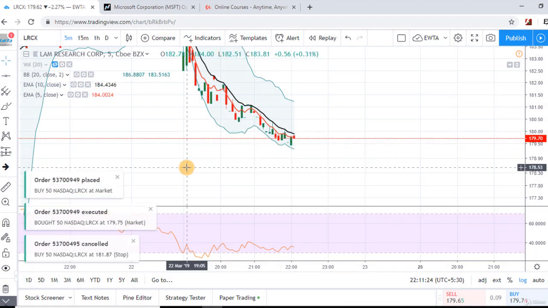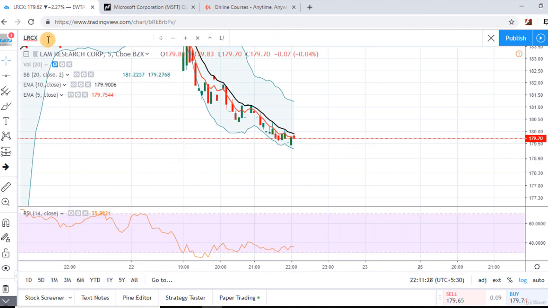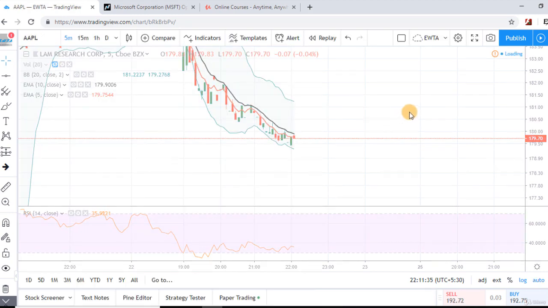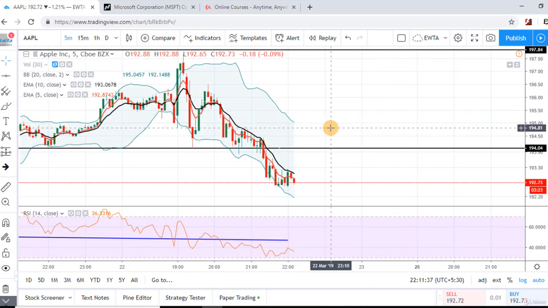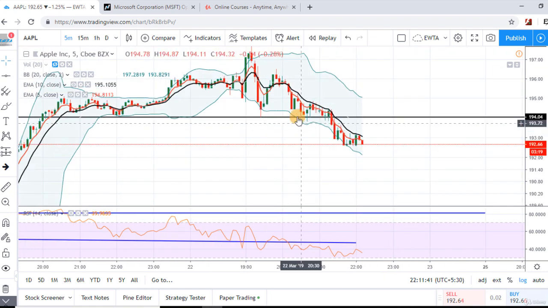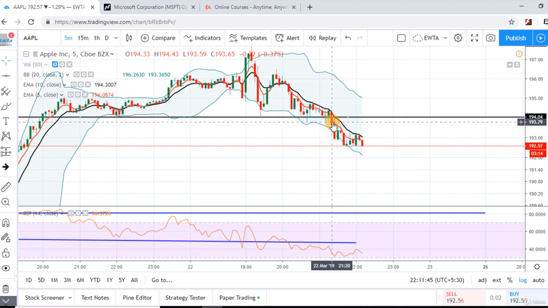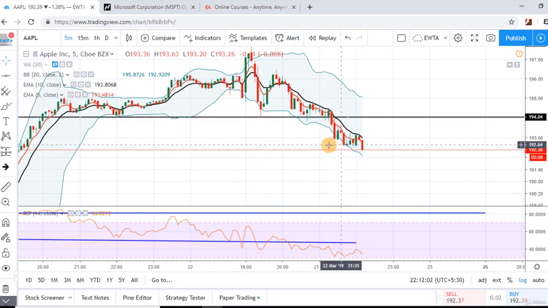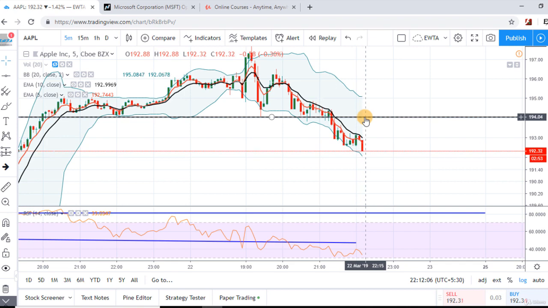Let's analyze the charts of the previous 3 stocks. The first stock was Apple Incorporation. And see, in Apple Incorporation, prices were struggling here, but this candle was a long red candle, a Marubozu candle. So the selling pressure was high at this candle, and then it was a down move in the stock. Now this level will act as a resistance level for the prices.